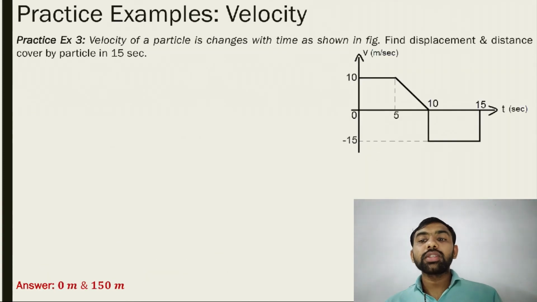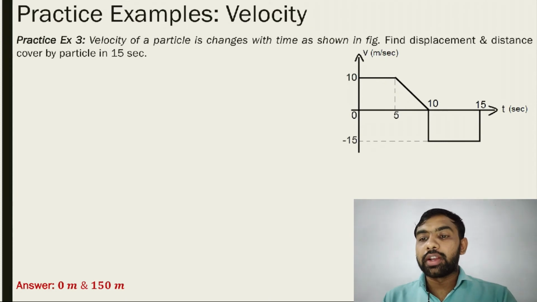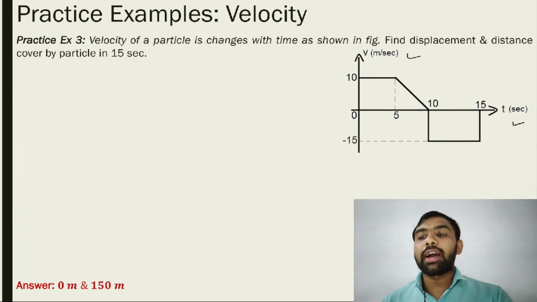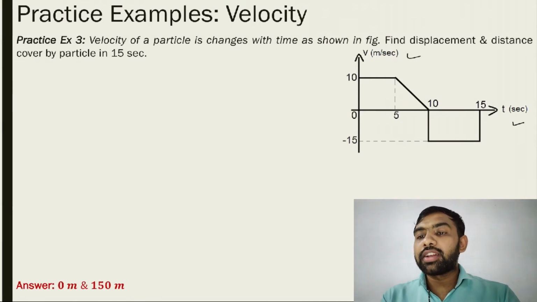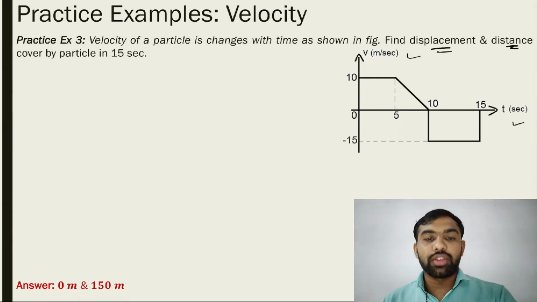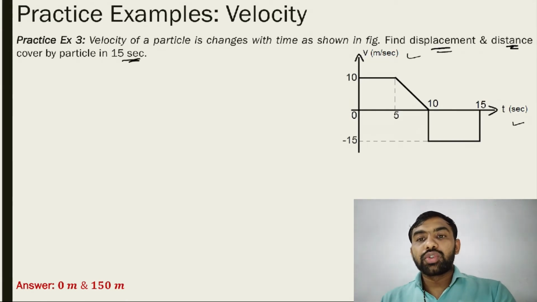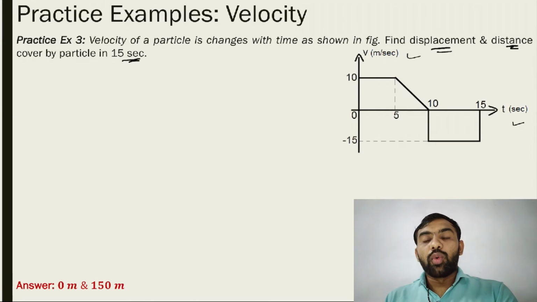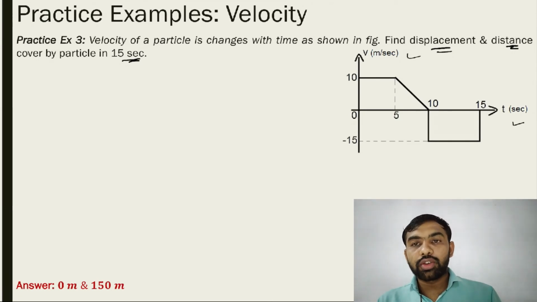Let's see the third example. The velocity of a particle changes with time as shown in the figure. The velocity versus time graph is given to us. Find the displacement and the distance covered by the particle in 15 seconds. So what are the displacement and distance? Displacement is the summation of areas.